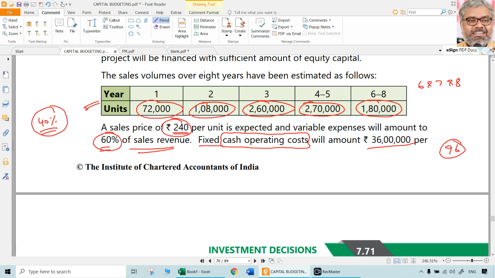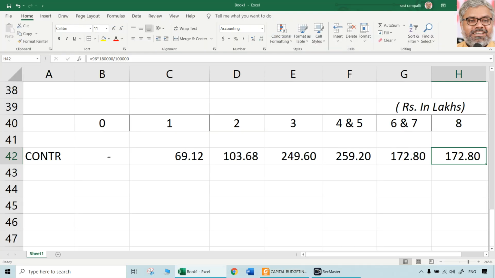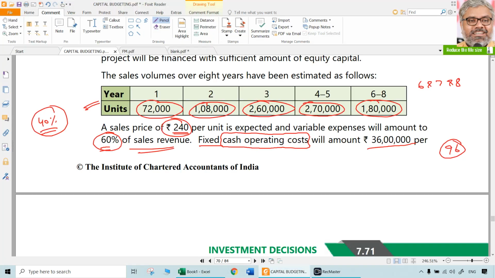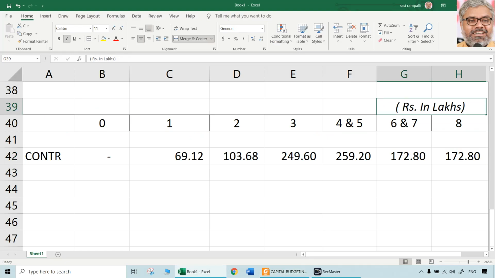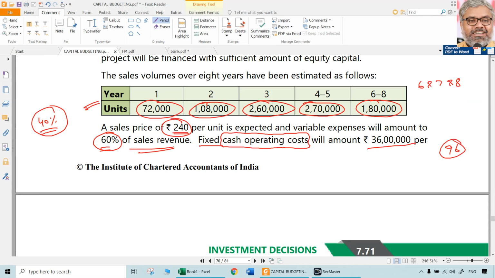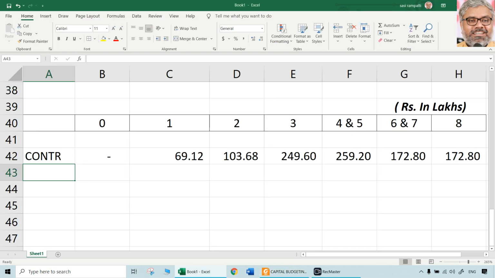Because in the 8th year also there will be sales: 1,80,000 multiplied with 96 divided by 1 lakh, because we are calculating everything in rupees in lakhs. So that is the contribution in lakhs. From that, deduct fixed costs. Fixed cost, let us call it cash operating fixed cost.